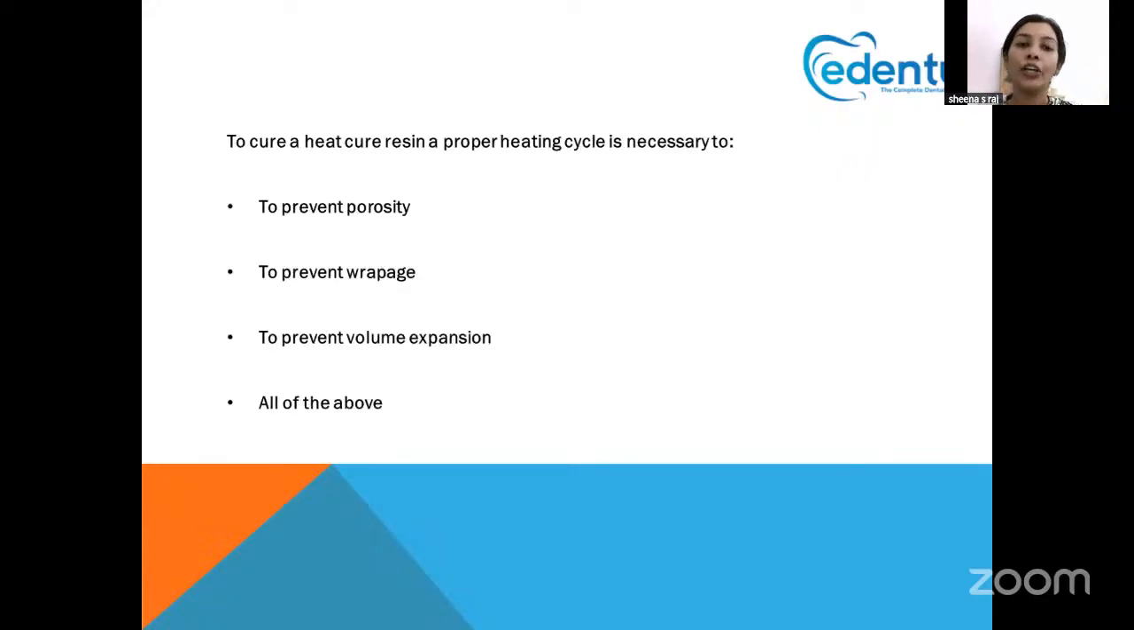To cure a heat cure resin, a proper heating cycle is necessary for what? So why do we have to give a proper heating cycle? That is always to prevent the porosities. That is why we have to properly cure the heat cures. The question is, if curing occurs at a temperature more than 100 degrees, porosity results in which area of the denture? Whenever we heat or cure the material at more than 100 degrees centigrade, the porosity occurs in the thickest part, that is on the palate, the central area.